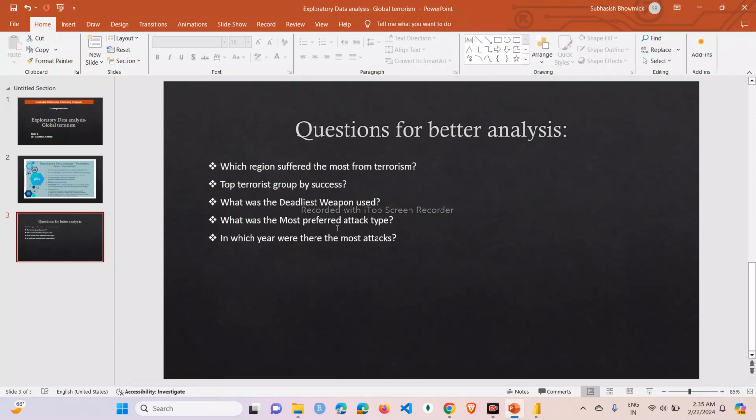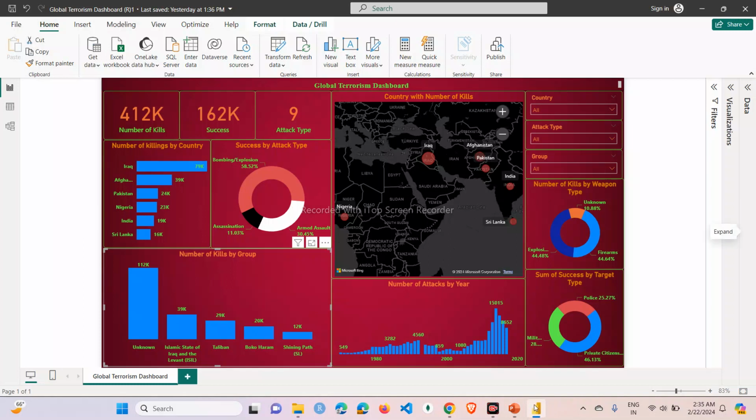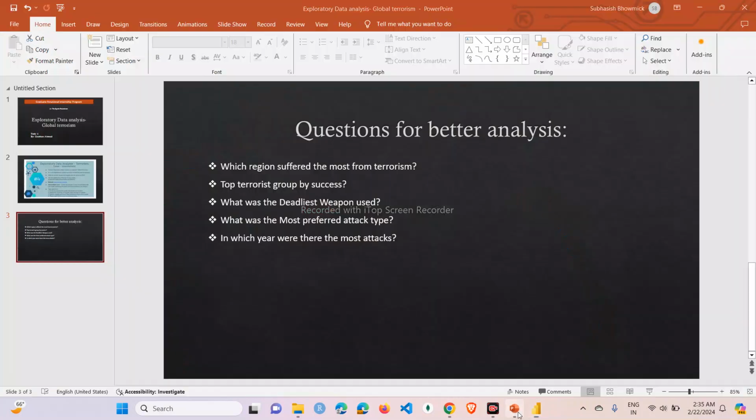What was the most preferred attack type? The most preferred attack type was bombing, then armed assault, and then assassination.